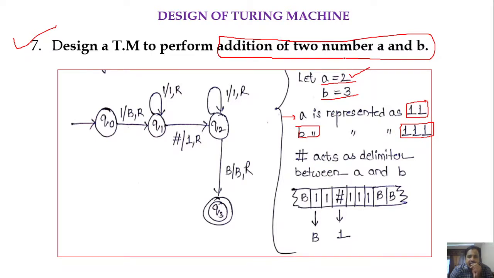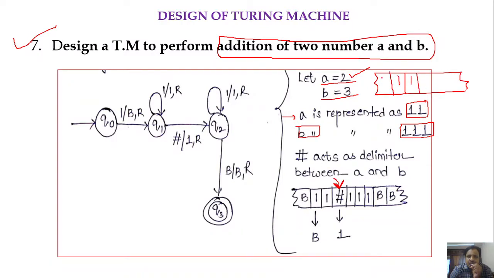So here to implement the Turing machine for such computation, we are using one delimiter, right? So here we are using a hash which acts as a delimiter between the two inputs, right? So as we know, the input must be stored on the input tape, right? So the input consists of a value which is nothing but 1 1 and b value triple one, right?